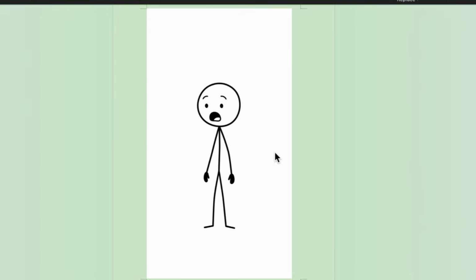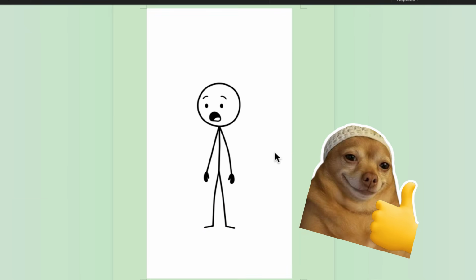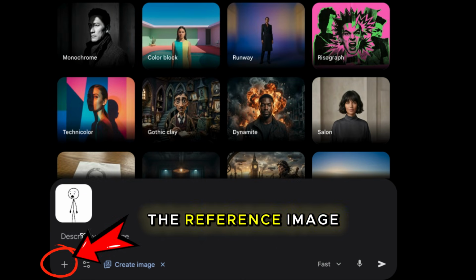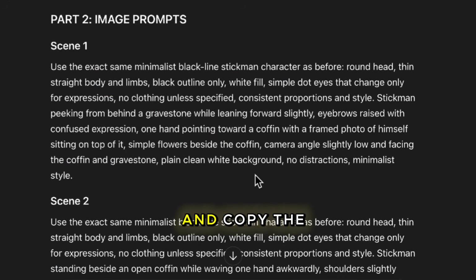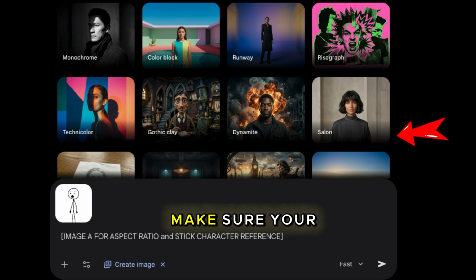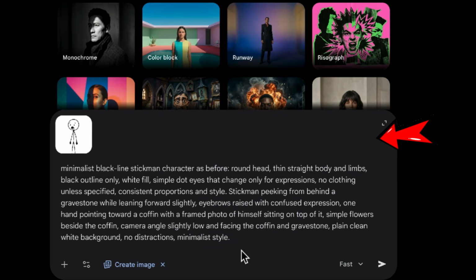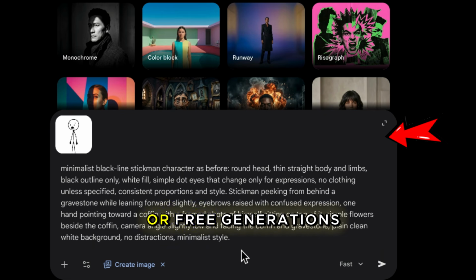We will use a reference image. I have placed the reference image I use in the description below, so you can download it and use the exact same style. Once you download the reference image, then upload the reference image. After that, go back to your script and copy the image prompt for the first scene. Paste it into the prompt box. Make sure your aspect ratio is set to 9:16 since we are creating a vertical video. But I'll teach you a simple trick to do this that works every time, so you don't end up getting a different aspect ratio and wasting your free credits, or free generations rather.